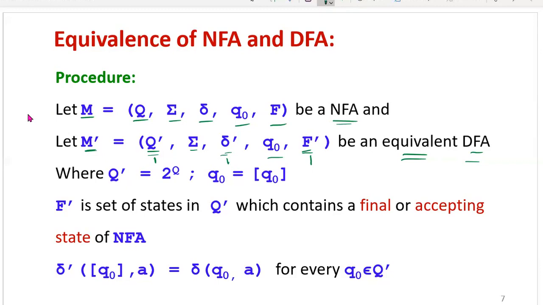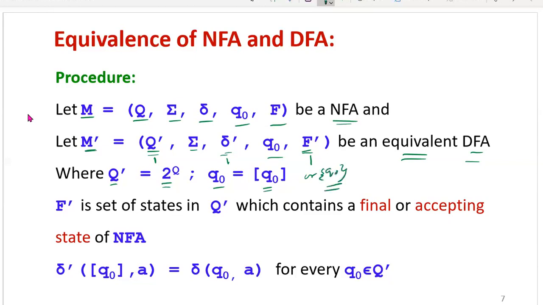Here Q dash equals 2 power Q. What is 2 power Q? In the definition of NFA, delta is a mapping from Q cross sigma to 2 power Q, which is the power set of Q, consisting of the set of all combinations of states in Q, which includes phi also. From that we have to find all possible states. Then for the initial state, we consider the same state, but we can represent it within a square bracket or sometimes in set brackets also.